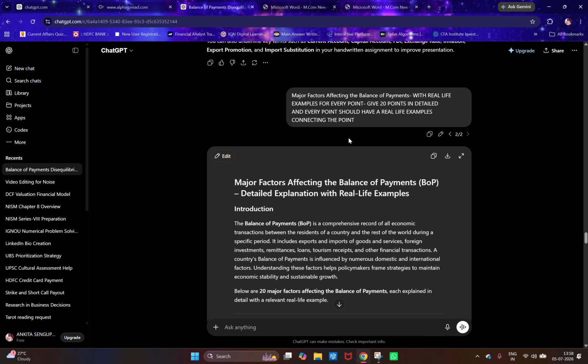Even I've taken help of ChatGPT while answering the terminal questions in our books also. I just copy pasted the question over here and gave it a mark. Since IGNOU question answers have minimum 10 marks, I've seen in Master of Commerce, MCOM, sometimes it is 5, sometimes 8, it depends, but I always prefer 10 to 20 marks questions. If you have a 20 marks answer ready with you, then you can write 4 marks, 5 marks, 8 marks, 10 marks, 15 marks answers also. You need to have more points in your hand while writing the answer. So this is how you're going to prepare your assignment.